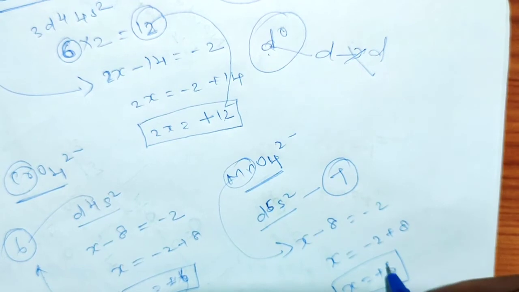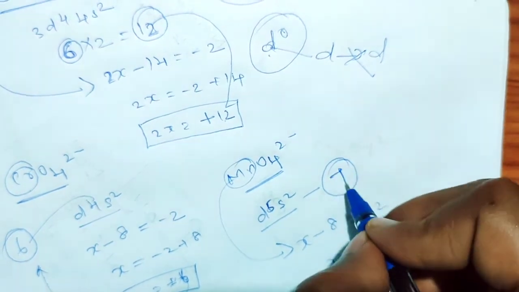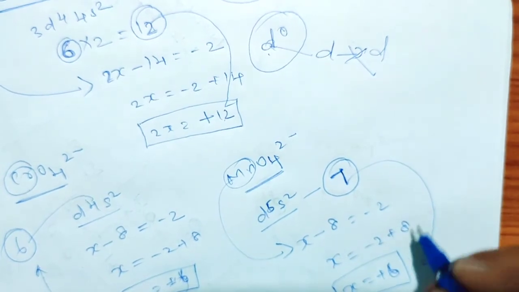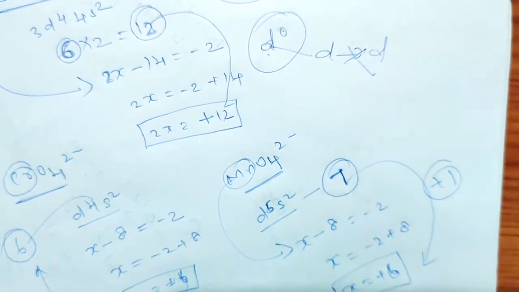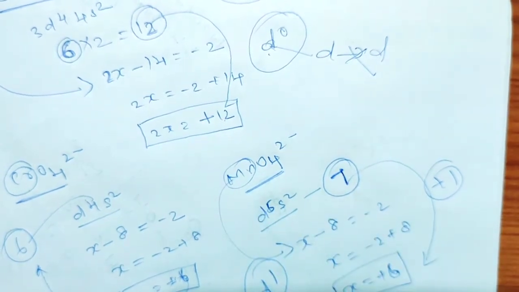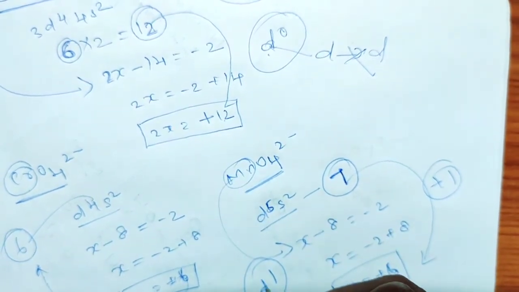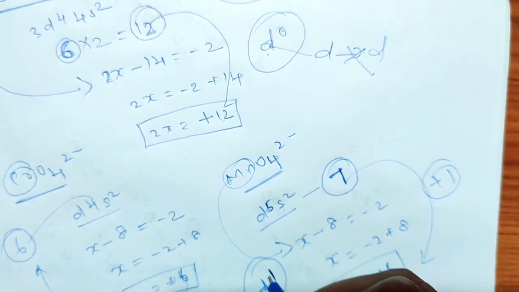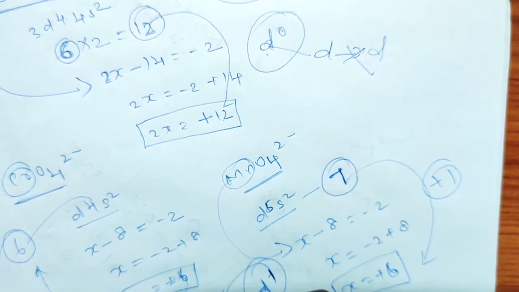So 7 minus 6 gives +1, so 1 electron is present. That's why the configuration is d1 in MnO4 2 minus. Here only 1 electron is present, that's why this one is paramagnetic.